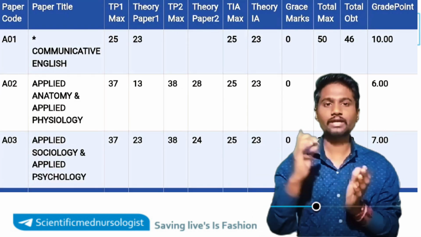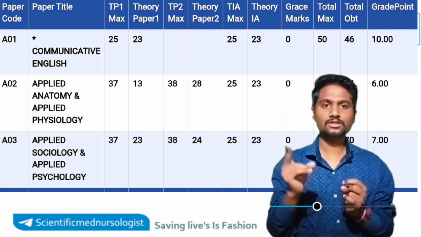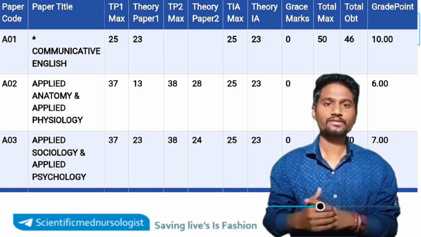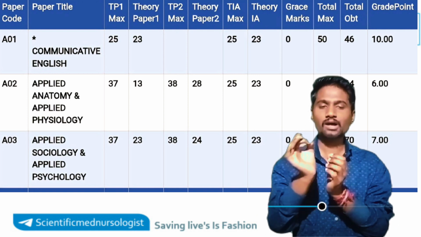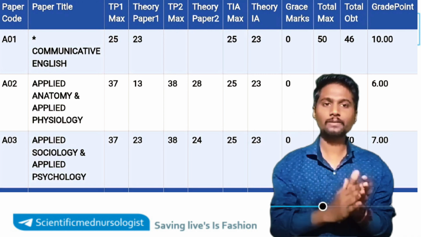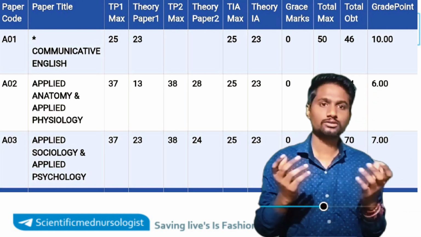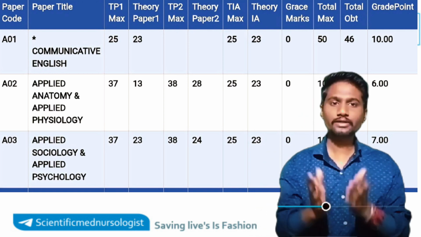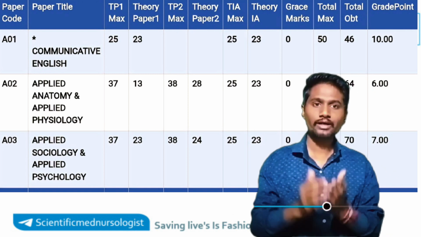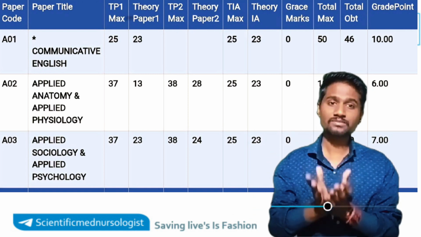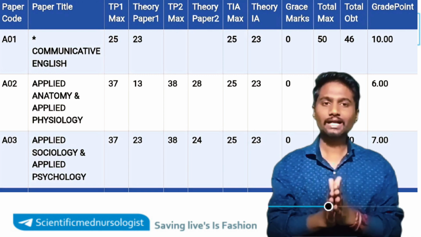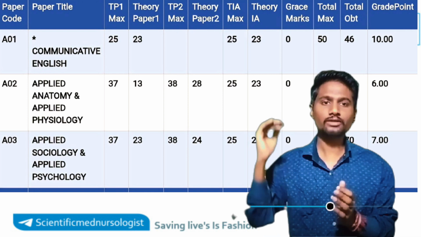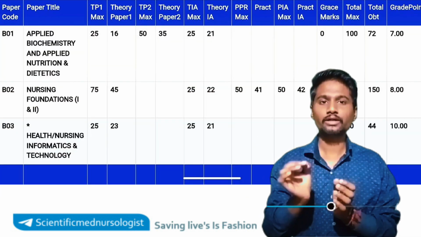For example, in this mark sheet we have communication English, anatomy and physiology, psychology, and sociology. Each subject will have its own theory internal assessment marks. The maximum theory internal assessment marks for each subject will be 25. Within 25 they can give any marks based on the subject in which you are good, and which subject you read and in which your performance is good. Based on that and all other factors, the college will give your theory internal assessment marks for all the subjects. For each subject there will be 25 marks.